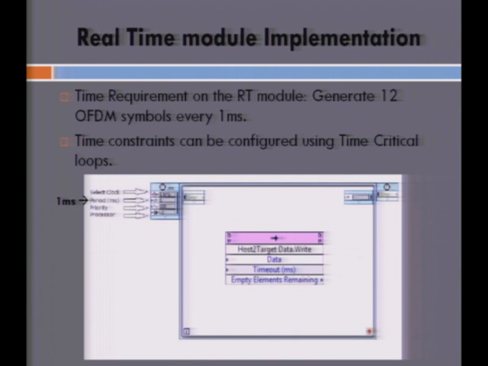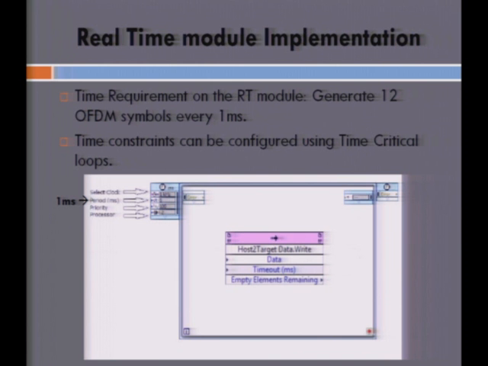The time requirement here, like I said, is to generate 12 OFDM symbols every subframe duration. The subframe duration here is 1 millisecond. So the real-time module in the platform allows for such time-constrained design. The platform allows for an implementation whose example I've just mentioned here. This block represents a loop which can be controlled via timing. This block stands for the time critical loop, as it is called on the platform.